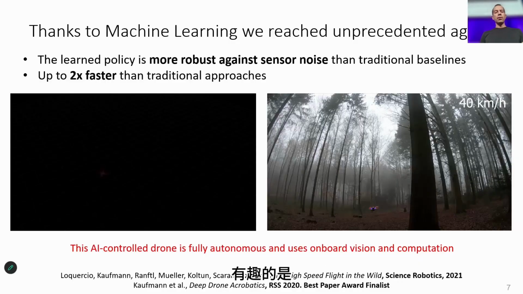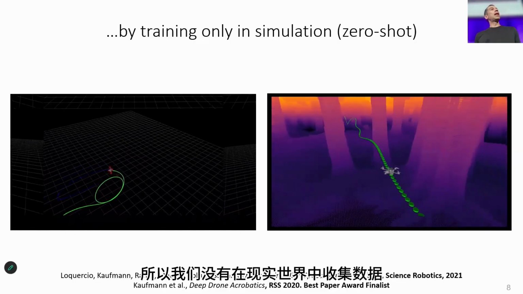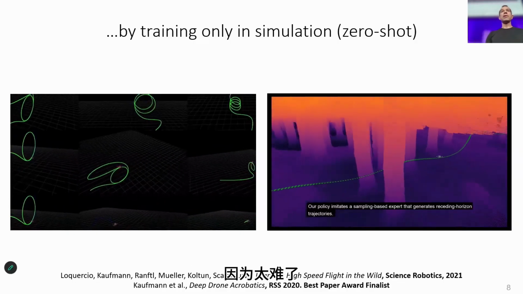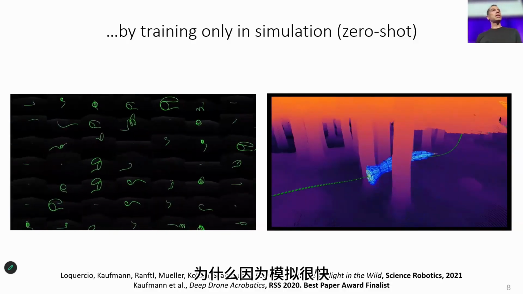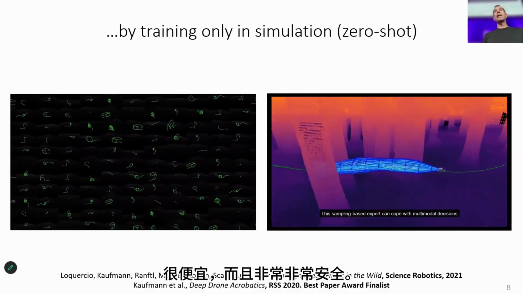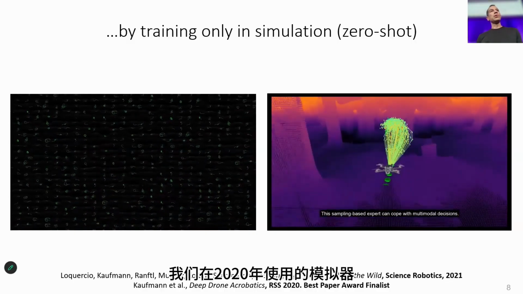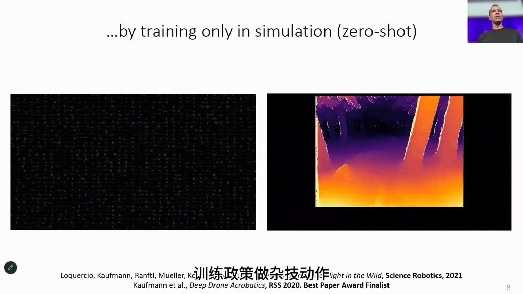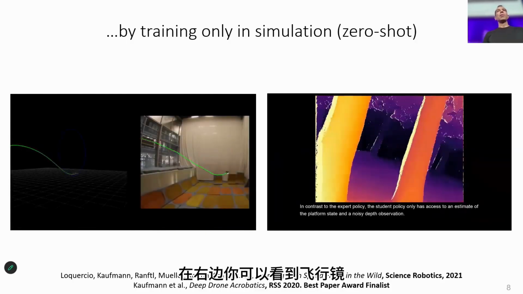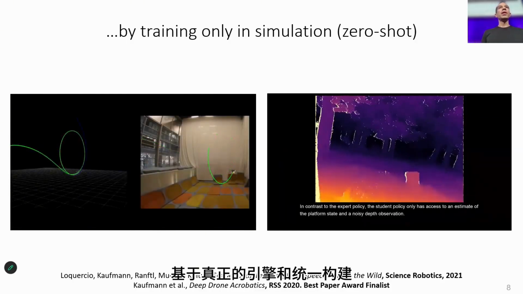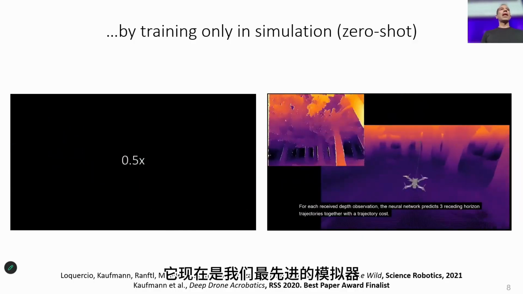The interesting thing, though, is that in order to train these models, we needed a lot of data. So we didn't collect the data in the real world because it's too difficult and it's also dangerous, but we collected data in simulation. Why? Because simulation is fast, it's cheap, and it's very, very safe. So on the left, you see Gazebo, the simulator we used in 2020 to train the policy doing acrobatic maneuvers. And on the right, you see Flightmare, which was built based on Unreal Engine and Unity. That is a much more sophisticated simulator. It's now our state-of-the-art simulator.